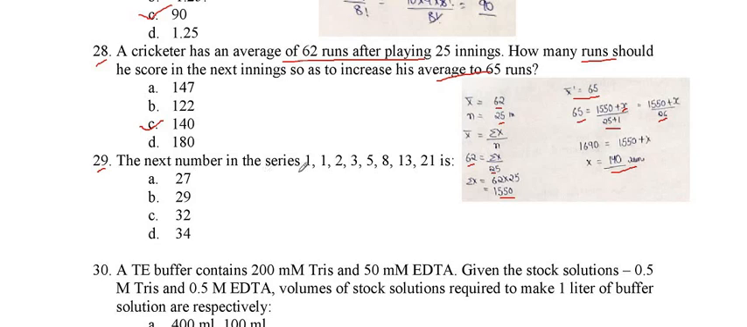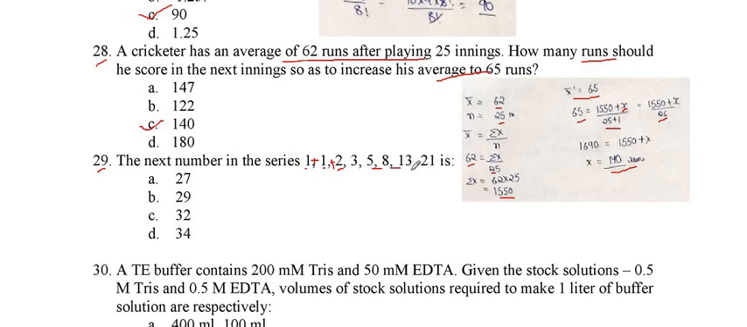The next number in the series is... a series is given, so we have to find out which number comes after the 21. So here is 1, and then the next is 1, and the next number is 2. How does 2 come? When we add 1 with this 1, we get 2. If we add 1 with 2, we get 3. Similarly 3 plus 2 is 5, 5 plus 8 is 13, and 8 plus 13 is 21.